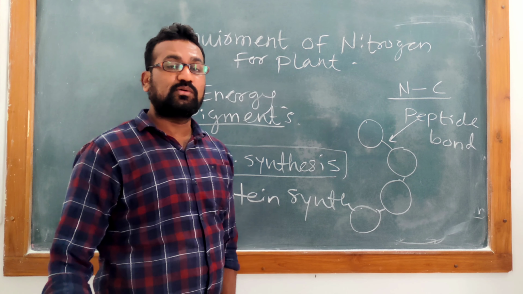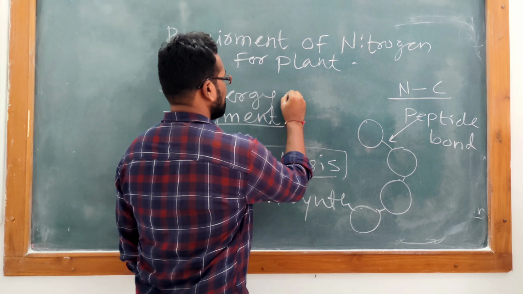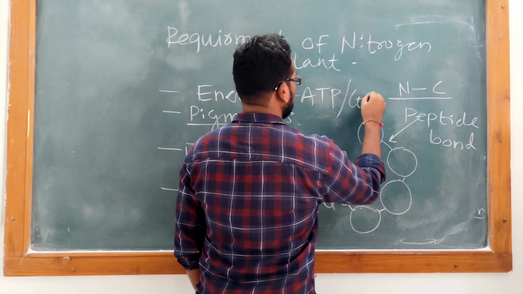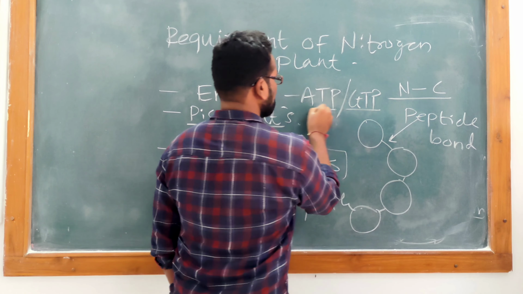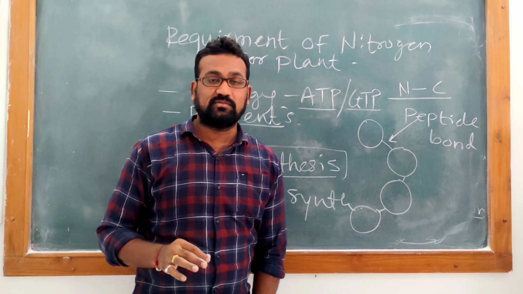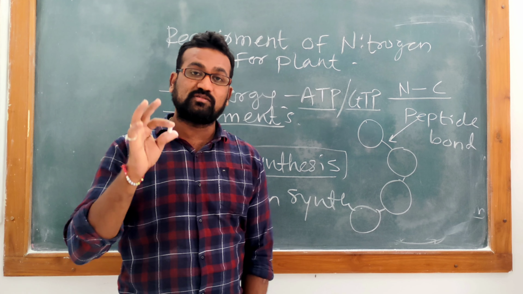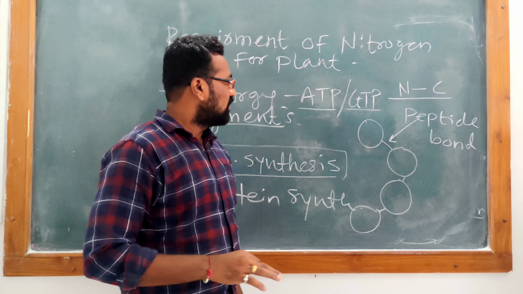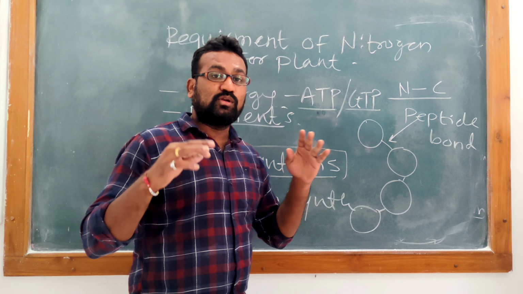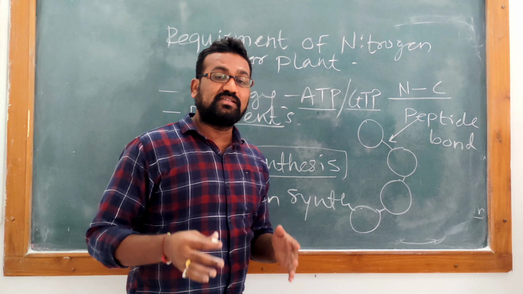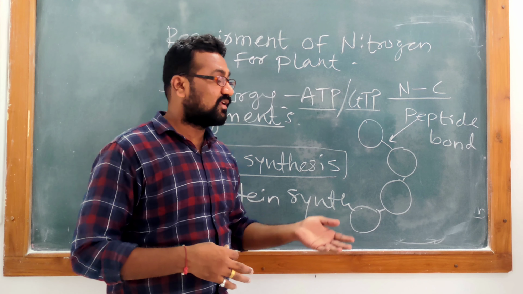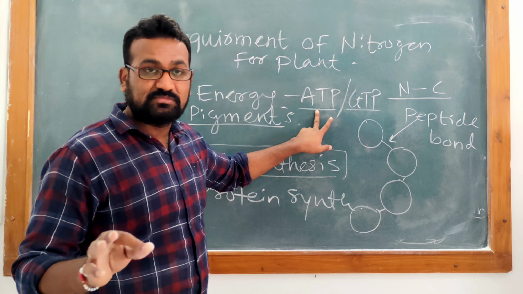The energy molecule inside the plant works as either ATP or GTP. You must have heard this name, ATP. ATP is the basic packet of energy which is used by not only plants but also animals, bacteria, as well as fungi. So these ATPs are nothing but nucleotides. These ATPs require nitrogen for their synthesis. If no nitrogen is there, no ATP synthesis can take place.